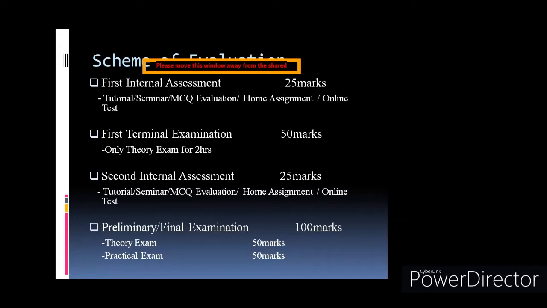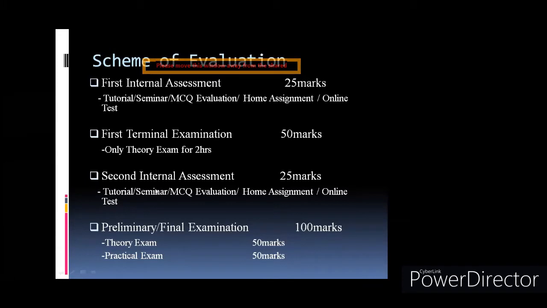In the terminal examination, the college will give you only 2 hours, and the first and second questions will be objective type, because there are 4 chapters in software, so only 2 chapters are there for the first terminal examination. Because of that, they'll set the paper so that you'll be able to finish the 50 marks paper within 2 hours. So in the terminal examination, mostly you'll have objective type questions, only in the first terminal examination.